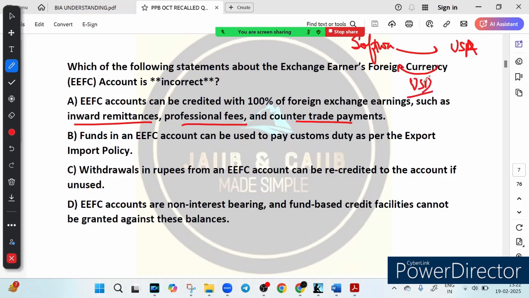Instead of converting into INR right away, they can keep it in their EFC account. They don't convert this USD into INR right away, rather they keep it in their EFC account. So this is the peculiarity. That's why this option is correct.